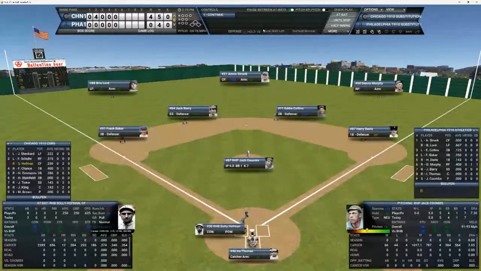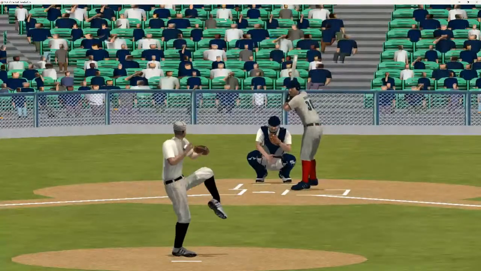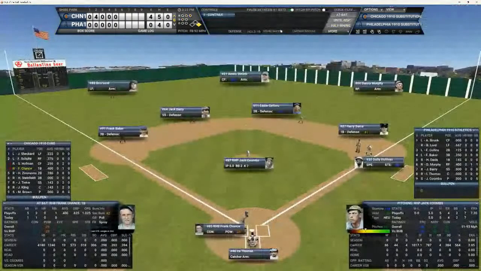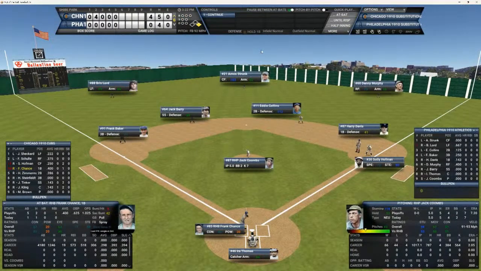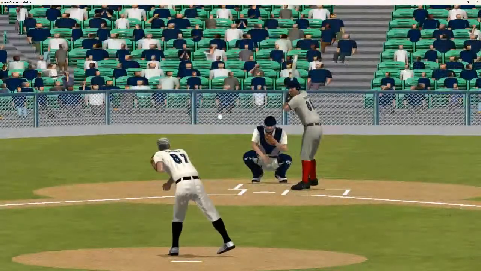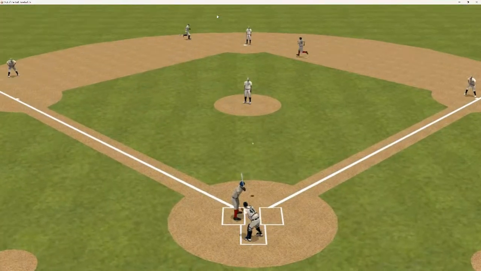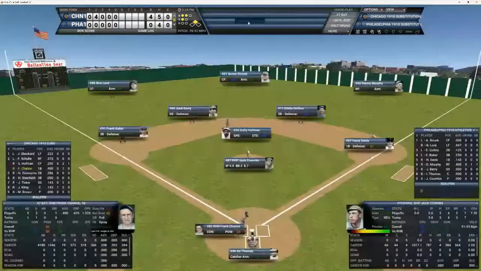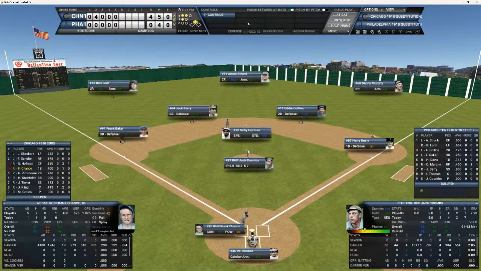We go to the top of the sixth. You got Huffman, Chance, and Zimmerman due up here against Jack Combs. And Huffman's 0 for 2. Here's the 3-1 pitch to Sully. And he takes it for ball number 4, a leadoff walk. Ace can't afford to give up any more runs here. Frank Chance is up. He's 1 for 1 today. Here's the 2-0 pitch to him. And the runner's off and running, and he's going to get in scoring position here, folks. Called strike 1. But now you got a runner down at second and nobody out for Frank Chance.